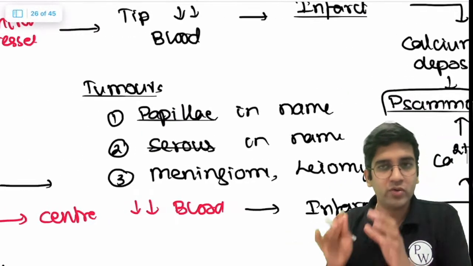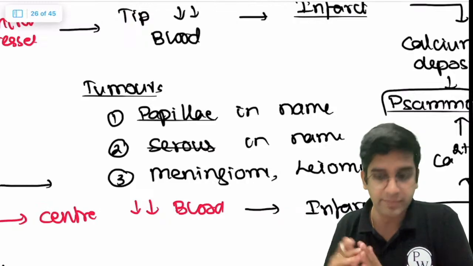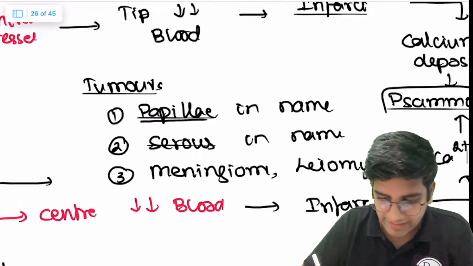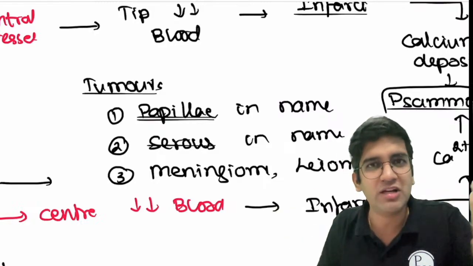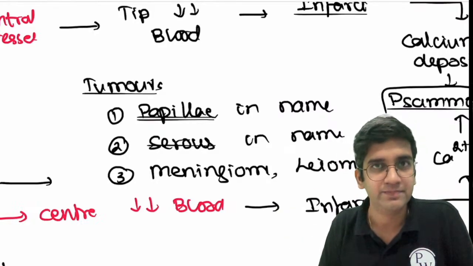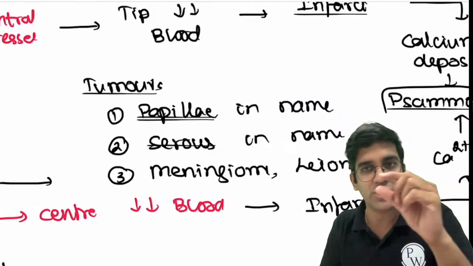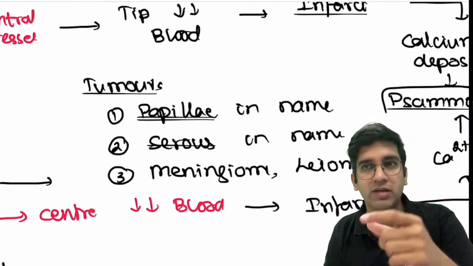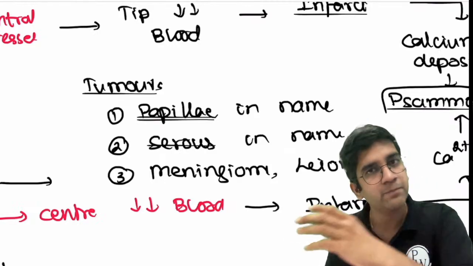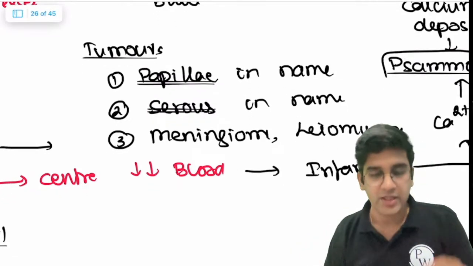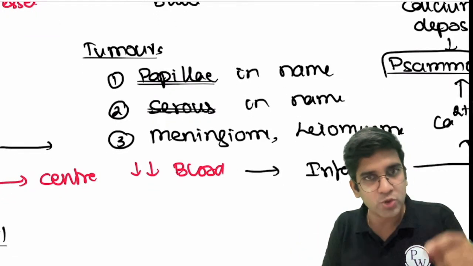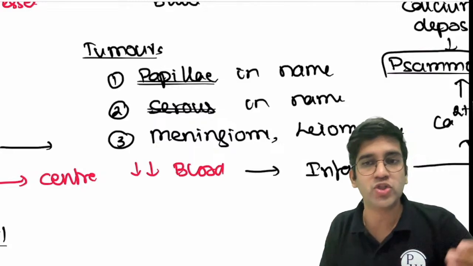So how do I know in which conditions Psammoma bodies can happen? If the tumor has papillae in the name, people are not complicated. If I see papillae in microscopy, I will call it a papillary tumor, as simple as that. If I have papillary carcinoma of thyroid, papillary carcinoma of breast, papillary carcinoma of kidney, I think of Psammoma body. Or if the tumor has serous in the name, microscopy will have papillae. That's how the terminology of tumors is, right?